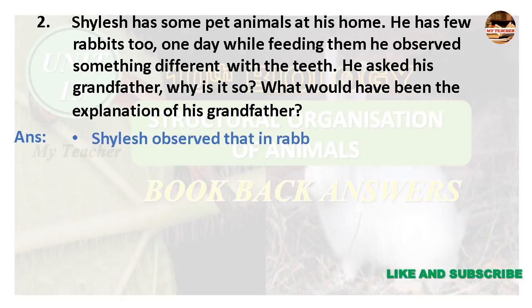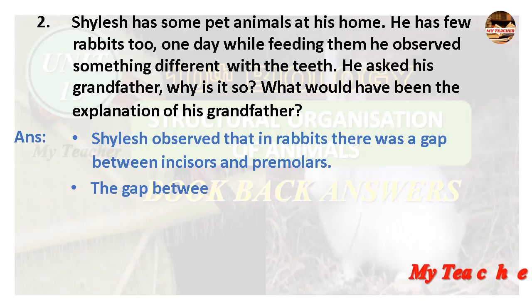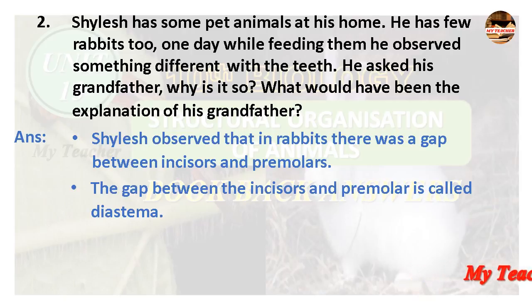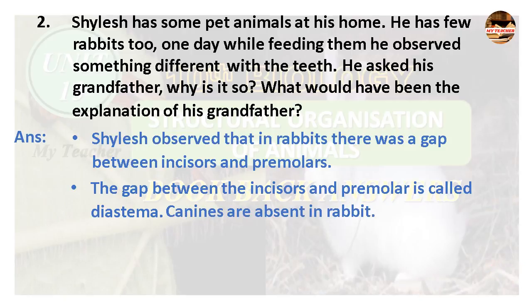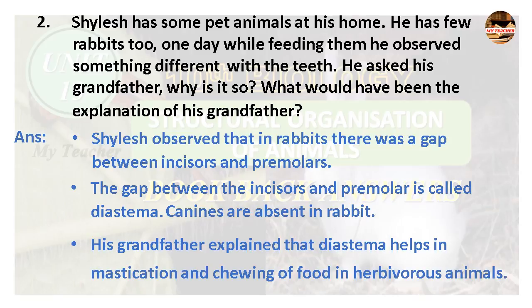Shailesh observed that in rabbits there was a gap between the incisors and premolars. The gap between the incisors and premolar is called a diastema. Canines are absent in rabbit. His grandfather explained that diastema helps in mastication and chewing of food in herbivorous animals.